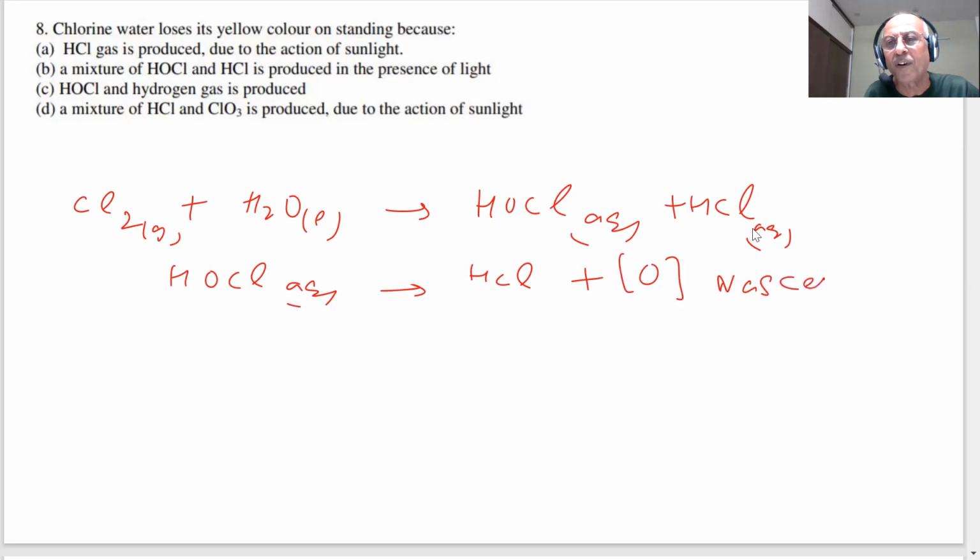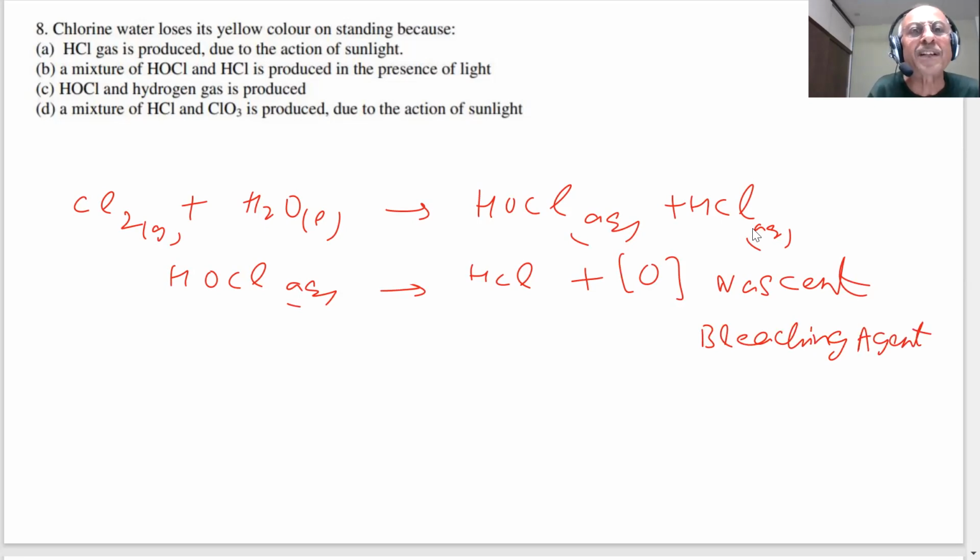This is the reason chlorine is used as a strong bleaching agent. You know the bleaching action of chlorine: it permanently bleaches vegetable colors. So it loses its yellow color on standing because HCl is produced. A mixture of HOCl and HCl is produced in the presence of sunlight.